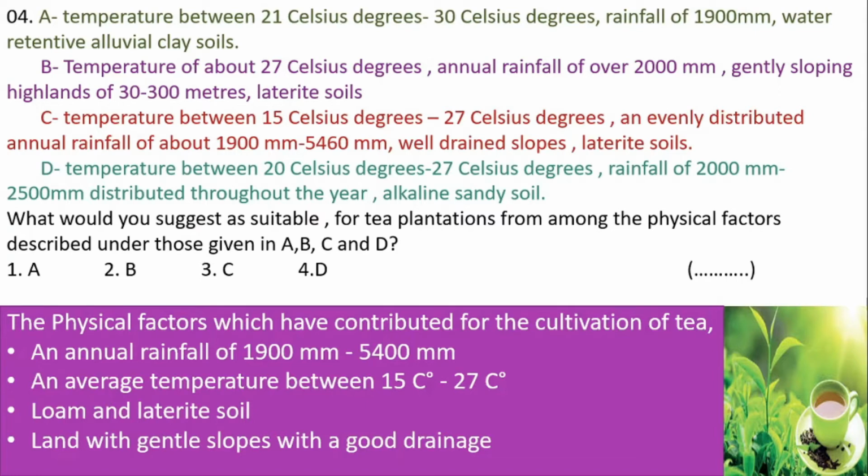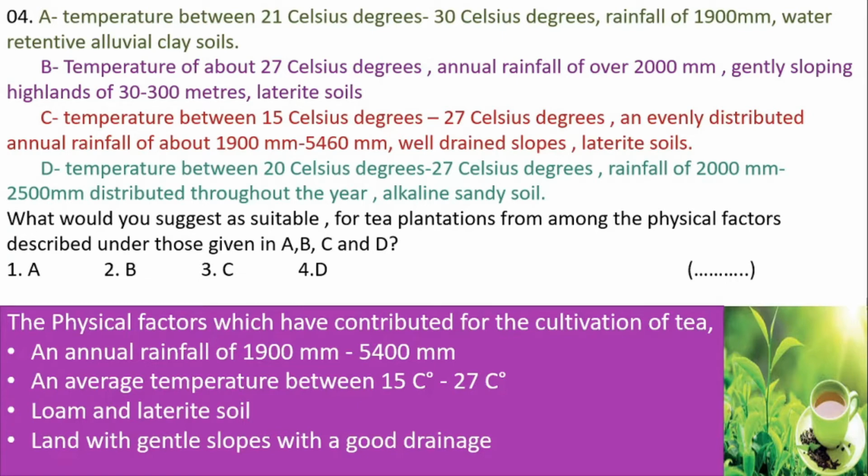A. Temperature between 21 Celsius degrees to 30 Celsius degrees. Rainfall of 1900 mm. Water retentive alluvial clay soils. B. Temperature of about 27 Celsius degrees. Annual rainfall of over 2000 mm. Gently sloping highlands of 30 to 300 meters. Laterite soils. C. Temperature between 15 Celsius degrees to 27 Celsius degrees. An evenly distributed annual rainfall of about 1900 mm to 5460 mm. Well-drained slopes.